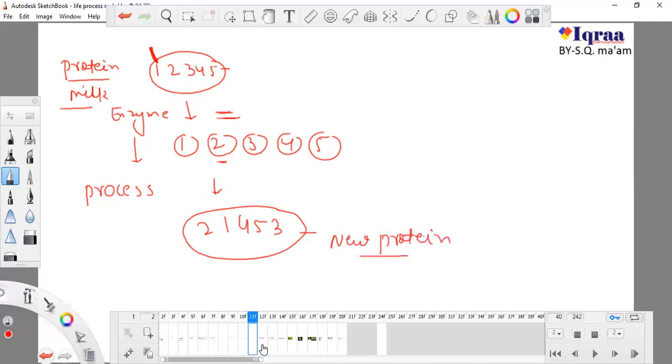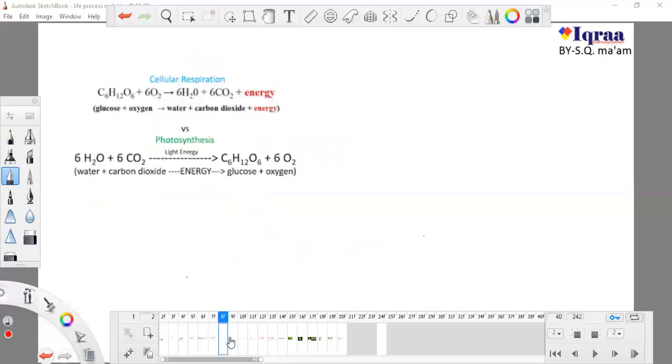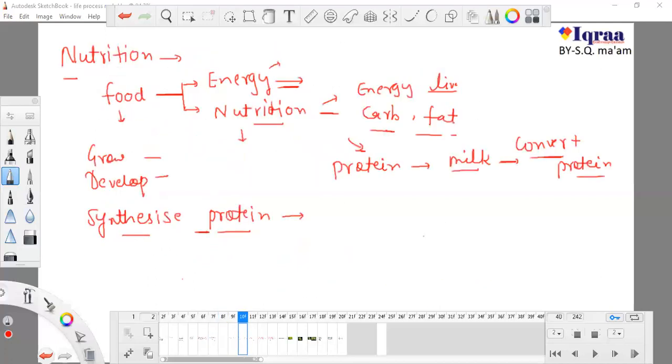So our body is synthesizing something. Some kind of protein we take from outer sources, and sometimes a type of protein is produced by our body. You have to remember this, that our body also produces protein. Our body synthesizes protein. It takes protein from outside, and after that it converts it to another type of protein.